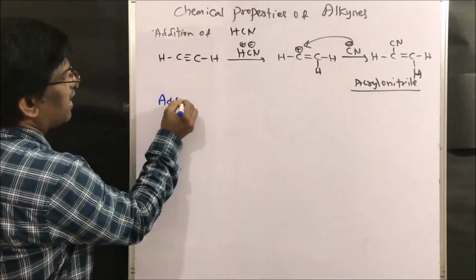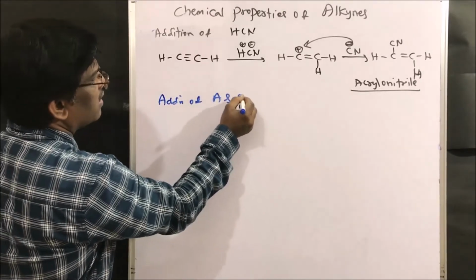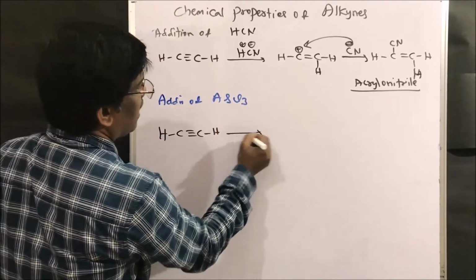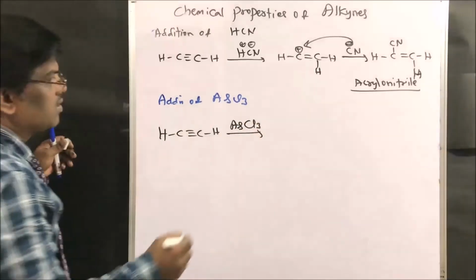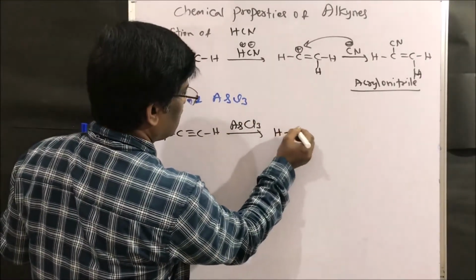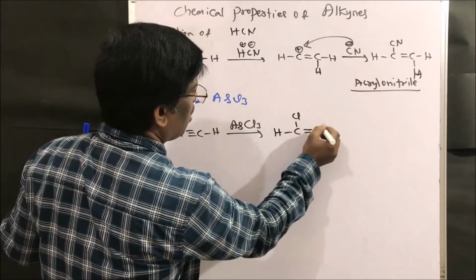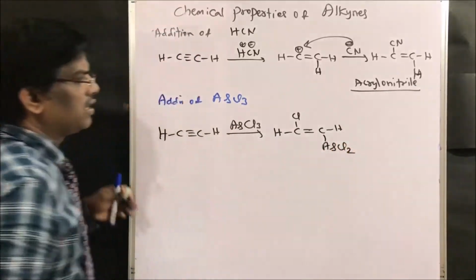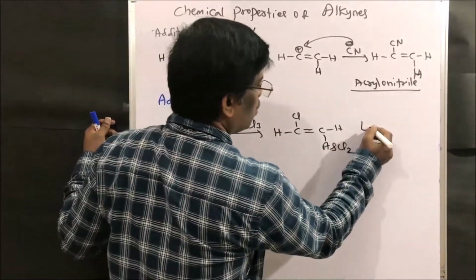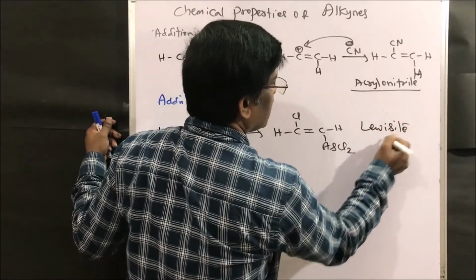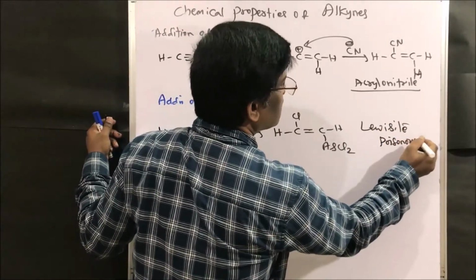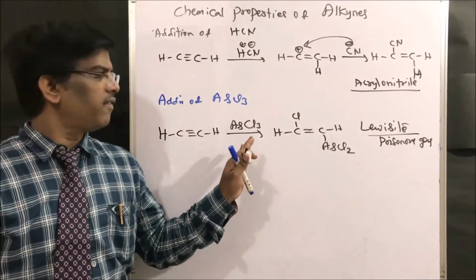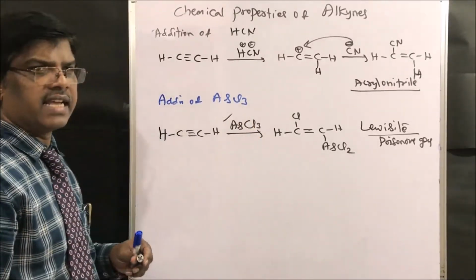Right, friends? Addition of arsenic trichloride. If I take the same acetylene, C triple bond C hydrogen, and arsenic trichloride, it attacks here: hydrogen, C chlorine, double bond, C hydrogen, and arsenic chloride. This is known as Lewisite. It is a poisonous gas. So Lewisite can be prepared from acetylene by reacting with arsenic trichloride. Yes, friends. Next.